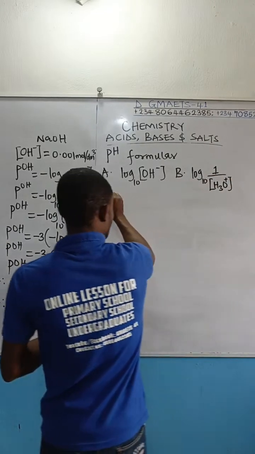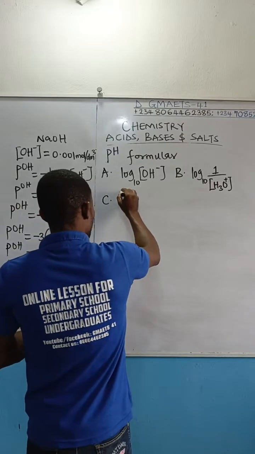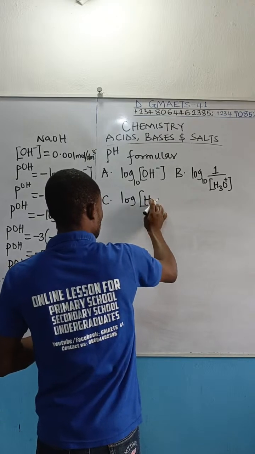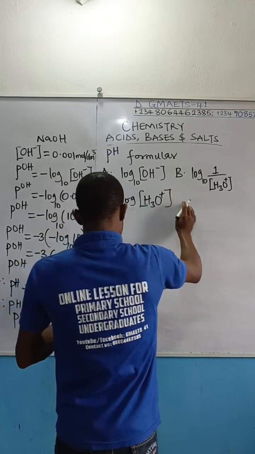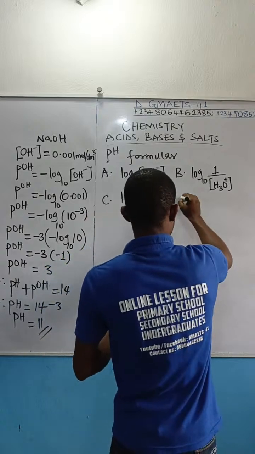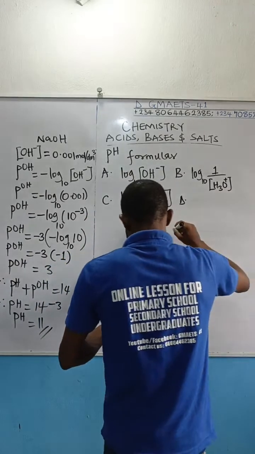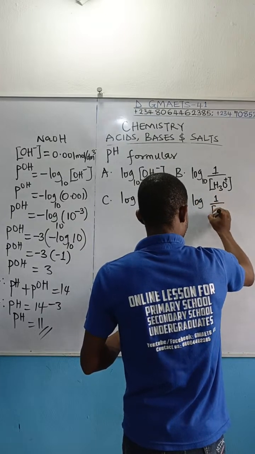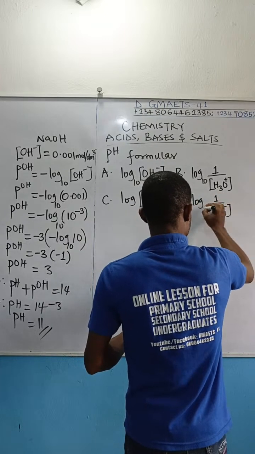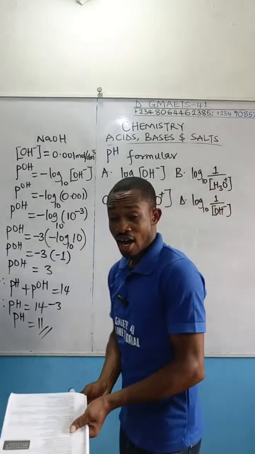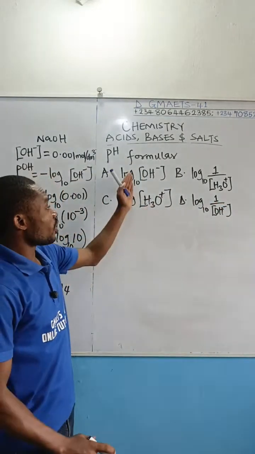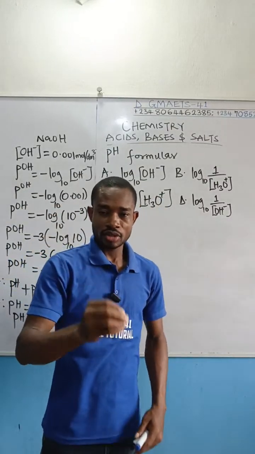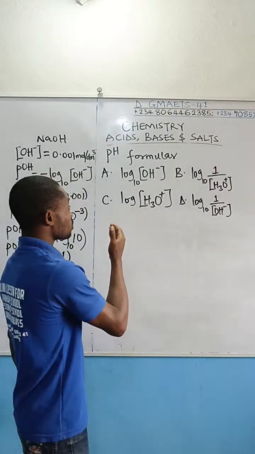And then option C, we have log of hydroxonium ion concentration, and then option D, we have log of 1 divided by hydroxide ion concentration to base 10. So these are the options provided. Which of them is the mathematical expression of pH?